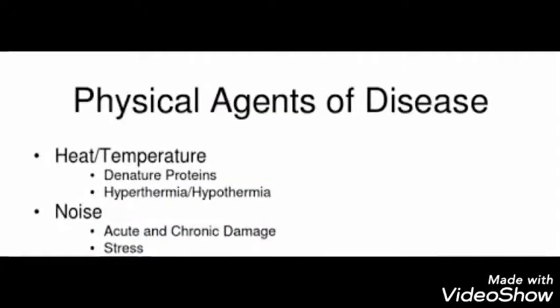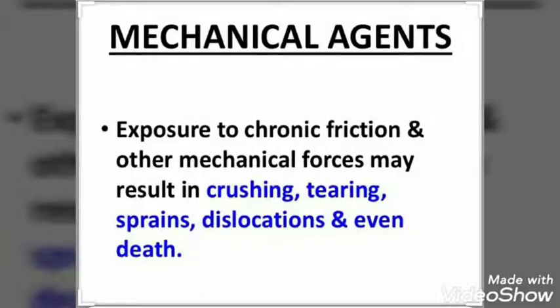The next type of agents are physical agents. These include temperature, humidity, pressure, radiation, sound, etc. And the last type of agents are mechanical agents. These include friction or other mechanical forces which result in injury, sprain, fracture, etc.